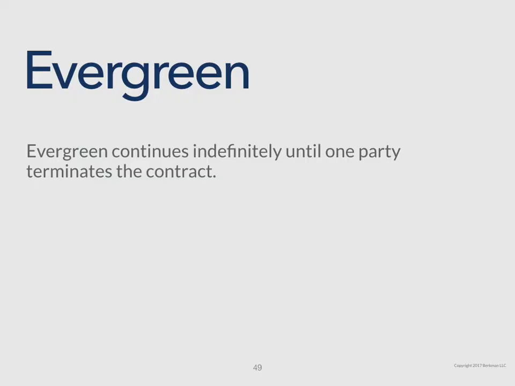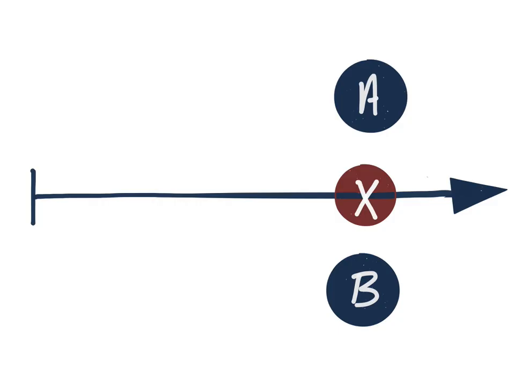This is closely related to an evergreen contract. These are not as common, but an evergreen contract is where the contract continues indefinitely until one party terminates the contract. We might not specify an end date at all. The contract will simply go into the future, and then one party can terminate it really at any point. The contract might specify a minimum period or an initial period, but this idea that there's an indefinite term and then either party can terminate the contract is what's typically thought of as an evergreen contract.